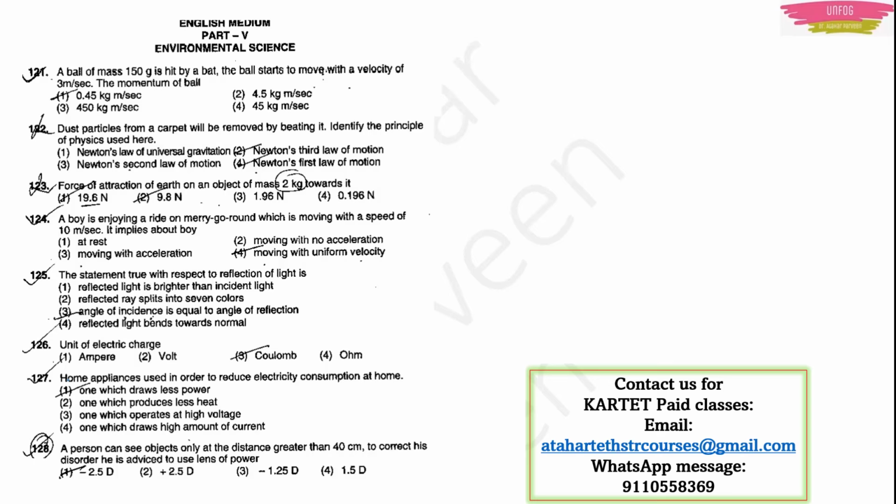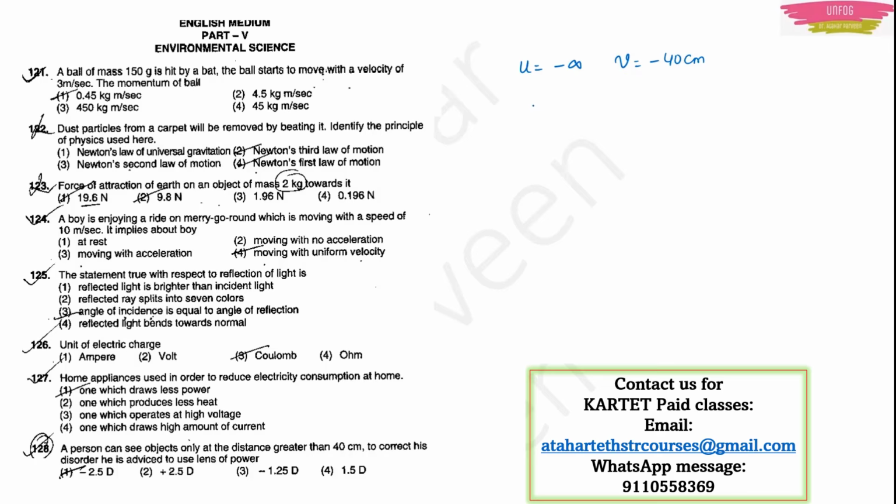Now if he wants to correct this problem, this disorder, which type of lens will he use? What will be the power of that lens? This is the question. Here they are talking about the front of the eye, 40 centimeter, right? So it will be a concave lens, and for a concave lens the object distance will be minus infinity. Image distance will be minus 40 centimeter.